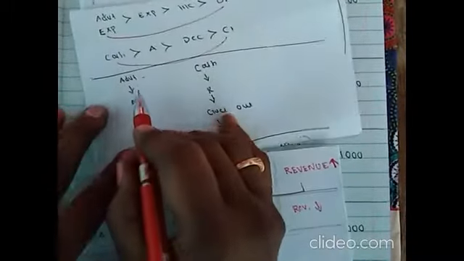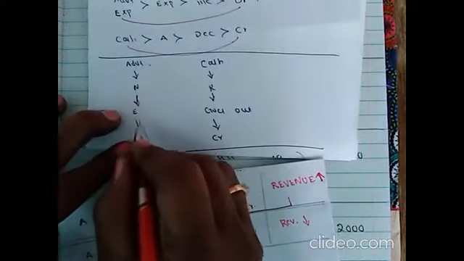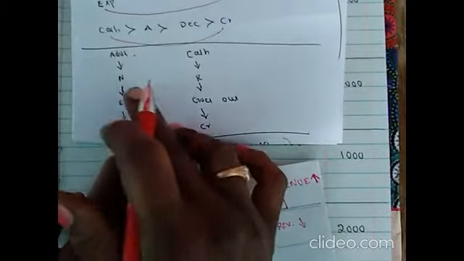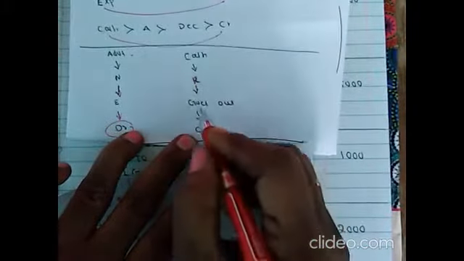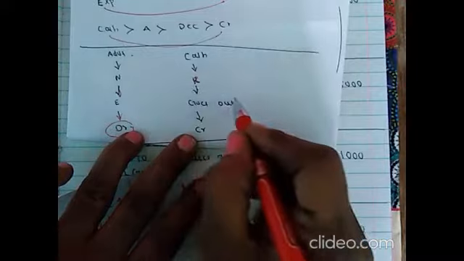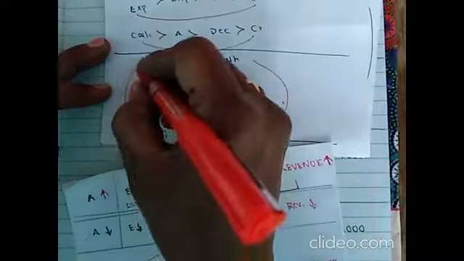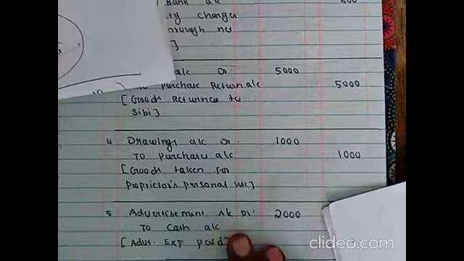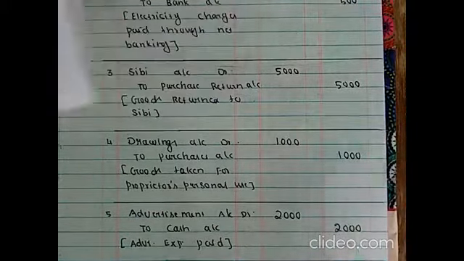Under the traditional method, advertisement expenses is a nominal account, it is expenses and debit. Expenses should be debited. Debit all expenses as per the nominal rule. And cash comes under real account, goes out. Cash goes out, it is credited. So advertisement account debited to cash account 2,000.